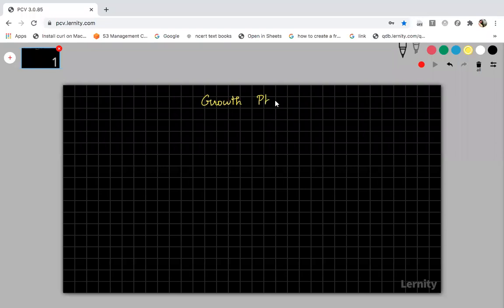So the second one we are going to discuss is the growth phase. Please put down the heading: growth phase. Please listen carefully because so many things are there in the growth phase, and it will be very difficult to understand. So the first thing: when does the growth phase begin? It begins during the fetal life, because the multiplication phase starts and ends during the fetus stage itself. Soon after the completion of the multiplication phase, the growth phase will also start during the fetal life.